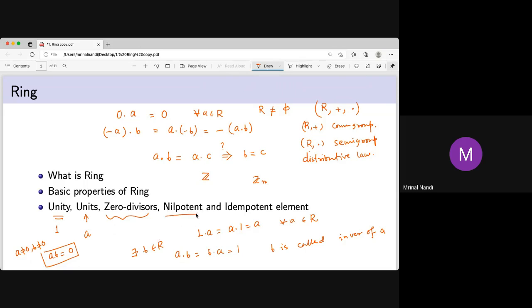You know what is nilpotent? Nilpotent is a^n equal to 0 for some n. If there is some natural number n such that a^n is 0, then a is called a nilpotent element. And what is the nilpotency? It is the smallest positive integer for which a^n is 0. What is the definition of a^n? It is just a times a times a, n times.